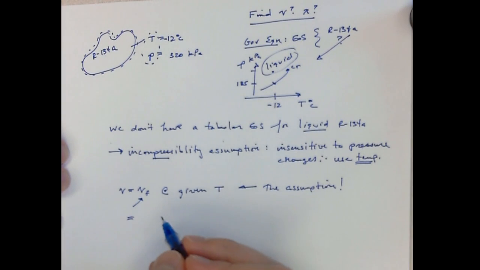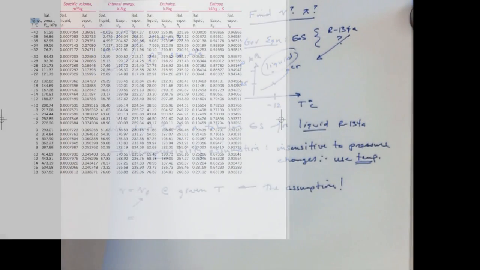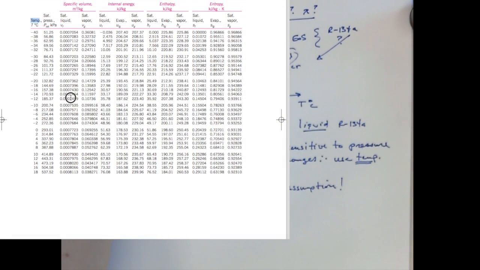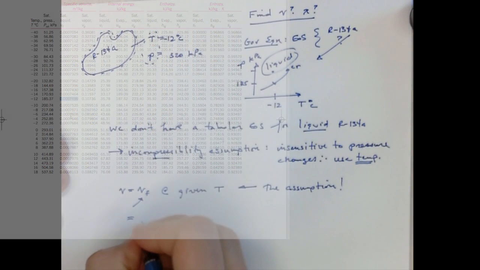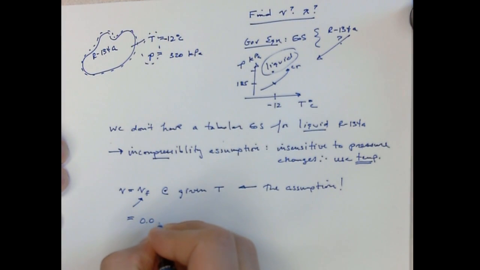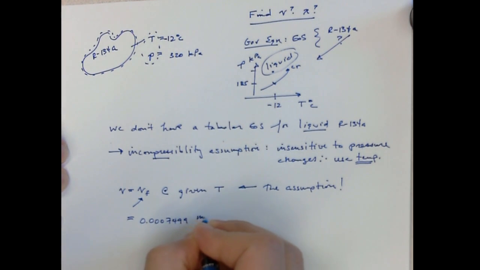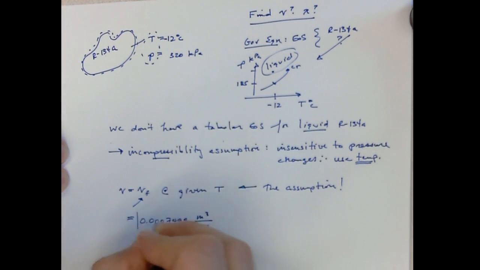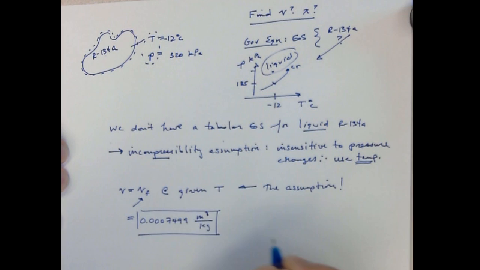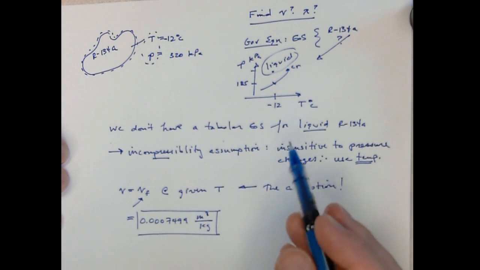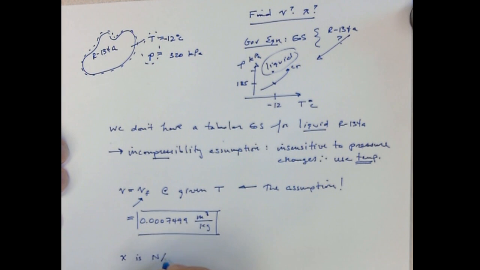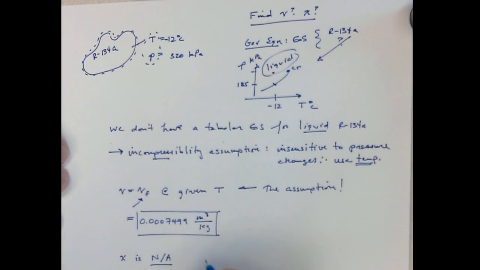In our problem at minus 12, VF is 0.0007499 meters cubed per kilogram. And so this is our volume. It's an approximation because we're using an assumption, but it's a good one. The last thing we're asked for is X, and X is really not applicable, because it's not mixed.